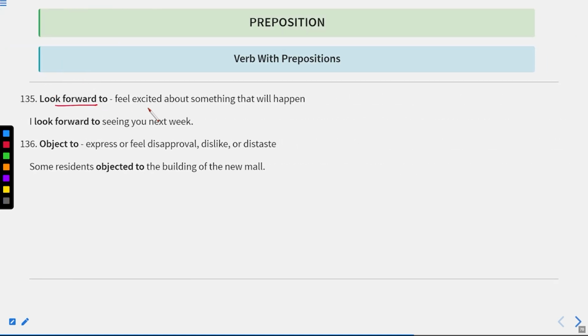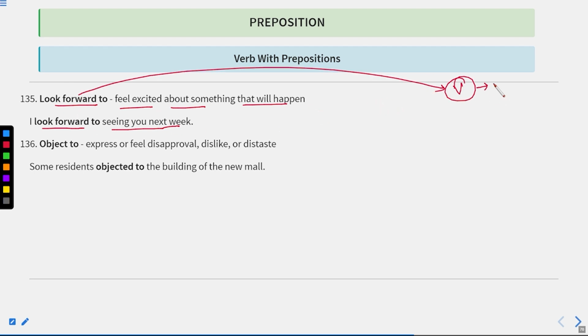This is look forward to. We can also use looking forward to. Feel excited about something that will happen. I look forward to seeing you next week. Okay. Now, whenever we use this phrase, if we have a verb after it, it should always be in ing form. But if we have a noun, we can use it as it is. But the verb should be in ing form.